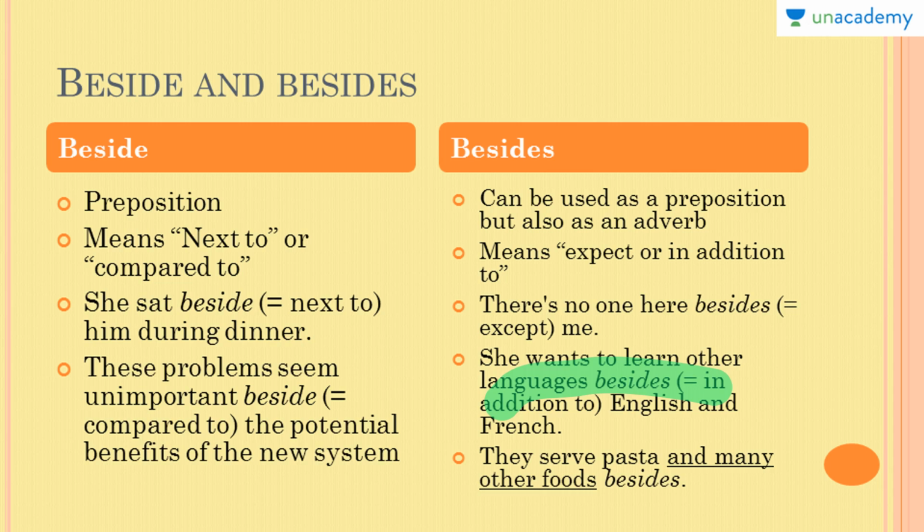And it can also be used as an adverb. So this is an example of its use as an adverb. They serve pasta and many other foods besides. So I mean, it also conveys this meaning of except pasta. They serve many other foods. But since it is describing the word serve, it is an adverb here, and it can be used as an adverb too. So that was it for this lesson.